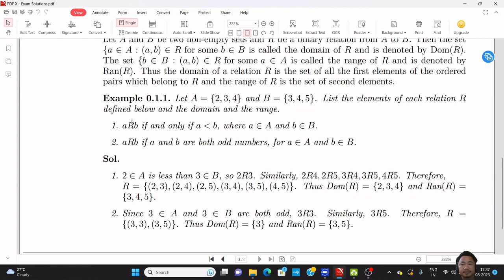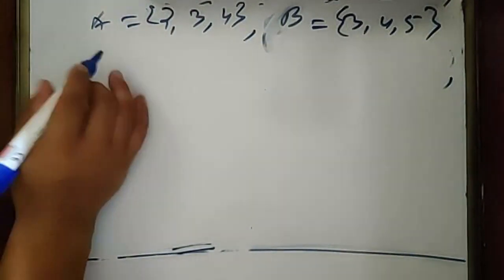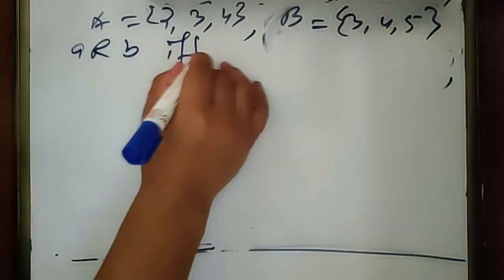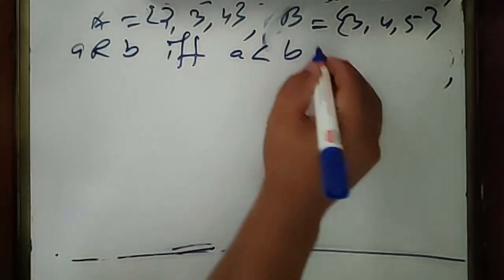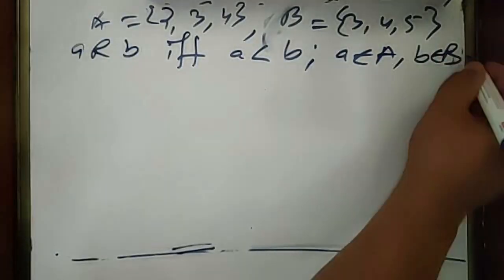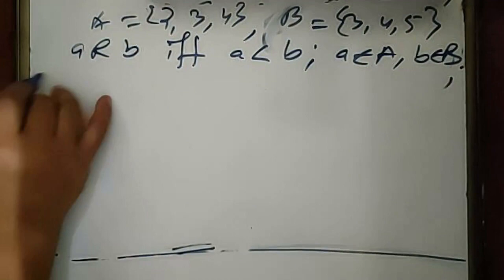The question is, here we have to find the domain and range of the relation R. And the relation R is defined as a is related to b if and only if a is strictly less than b, where a belongs to A and b belongs to B. So we are given that a is related to b if and only if a is strictly less than b, and a belongs to A and b belongs to B. This is the problem. Now solution.